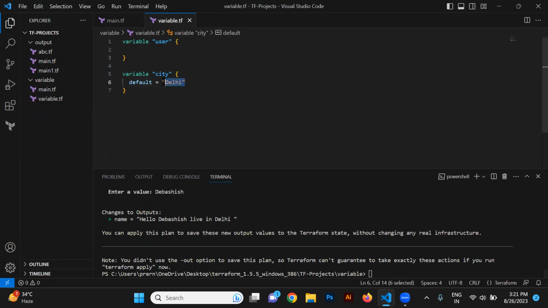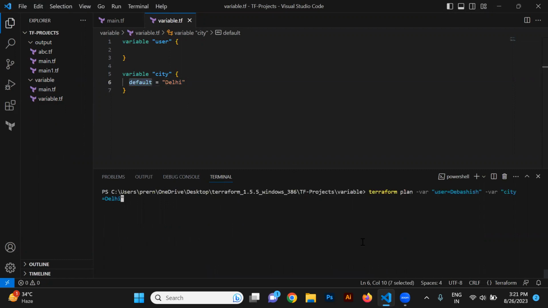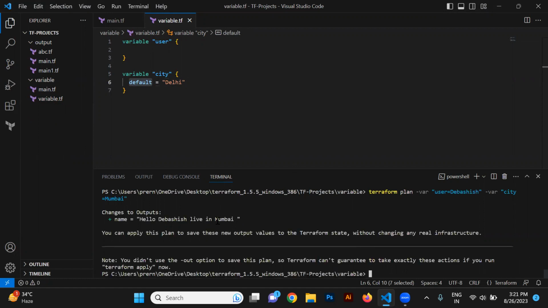It takes Delhi directly because we have provided the default value as Delhi, but you can also override it by providing it this way. Suppose instead of Delhi we write Mumbai this way. It will be overridden. So this default value can be overridden from the input. Means if someone has provided a value, then that can be overridden this way. But if you want the default value, then you can use the default value like this.